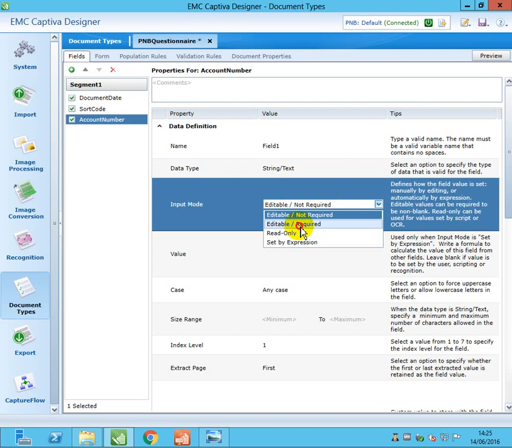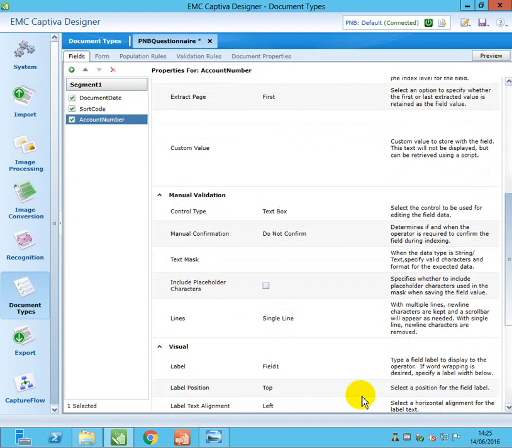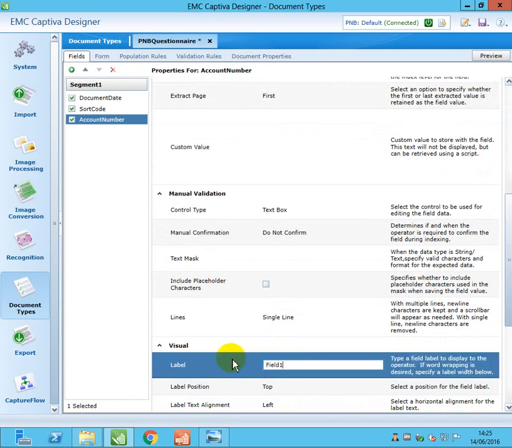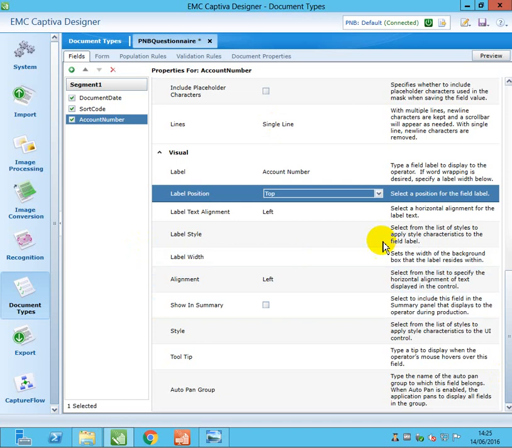So the user can edit, but it's a required field. And for the label we will put account number. Later you can play with all the style sheets, to manage your form differently.